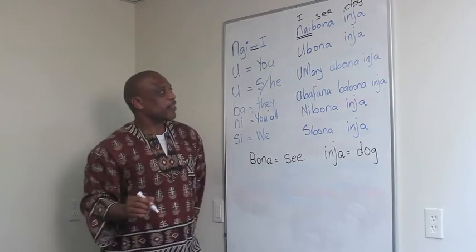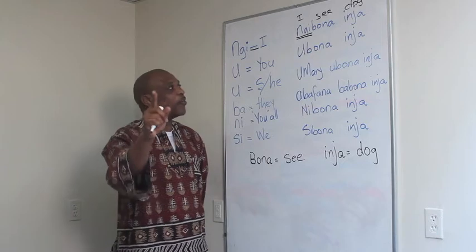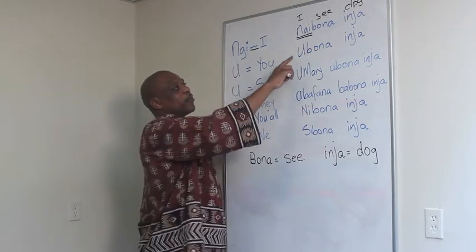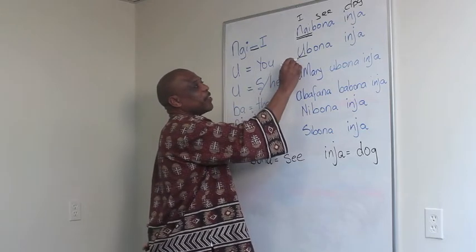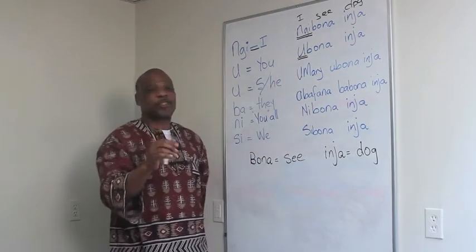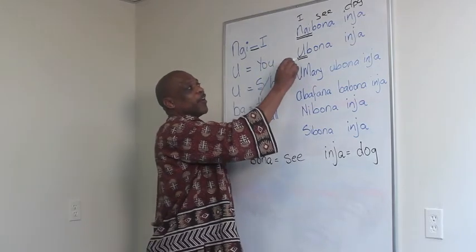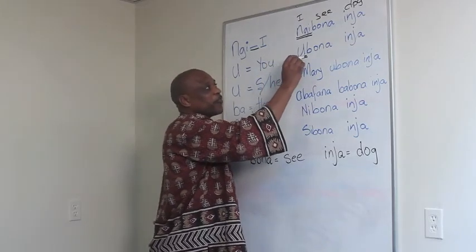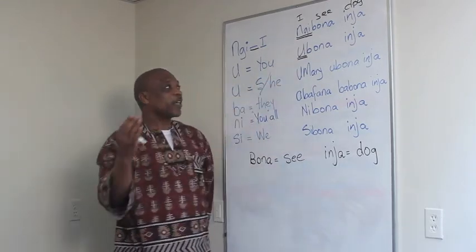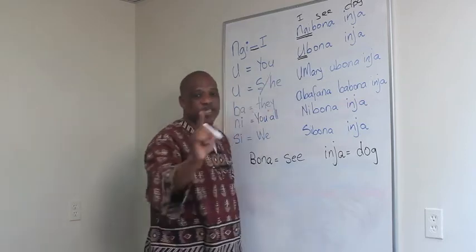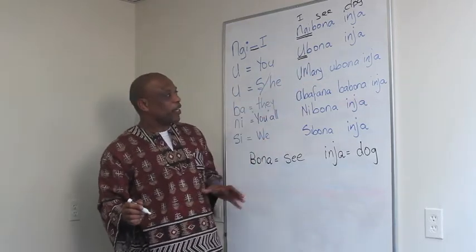Let's go to the second sentence. In the second sentence, it's somebody else, or it's you now. You are seeing the dog. So I say, ubona inja. Again, over here, the you is not represented by a separate word, the u just stands for you. So again, in this sentence, this Concord is functioning as a pronoun. So you see a dog, ubona inja. Now, the differences are beginning to show.